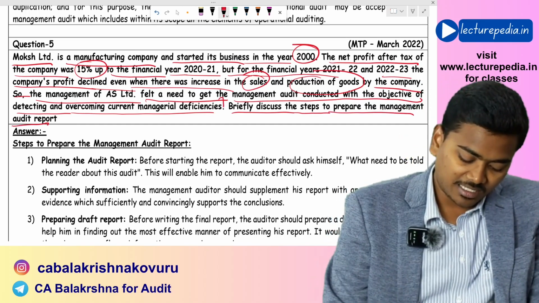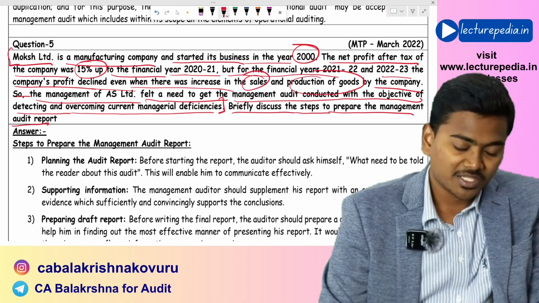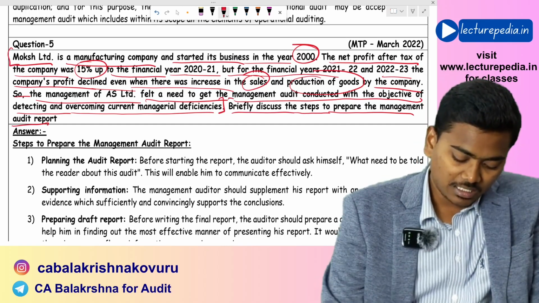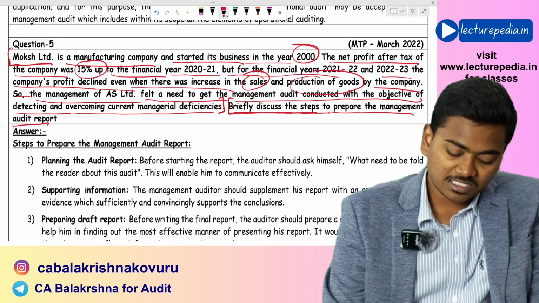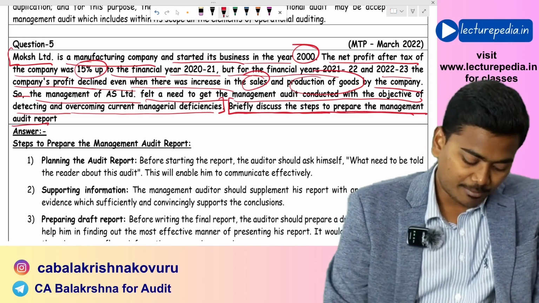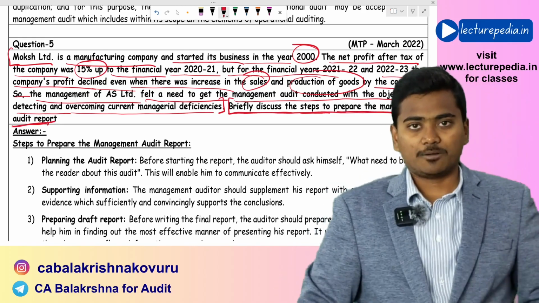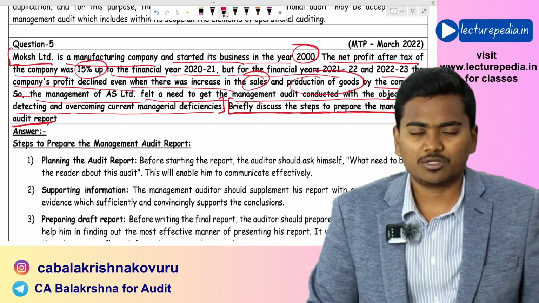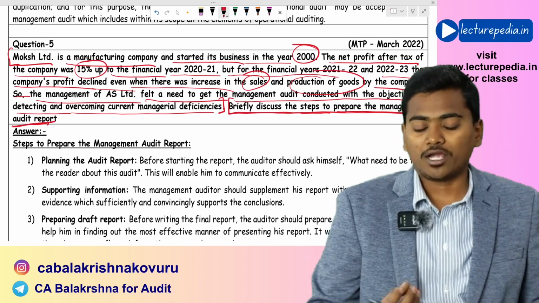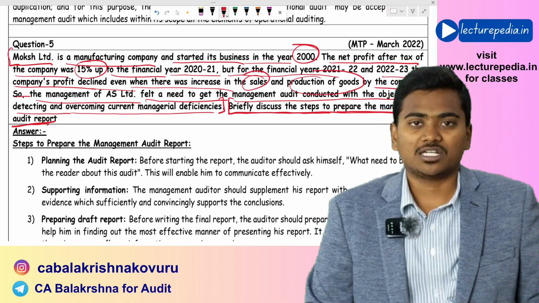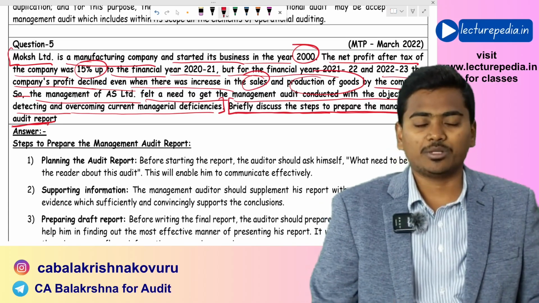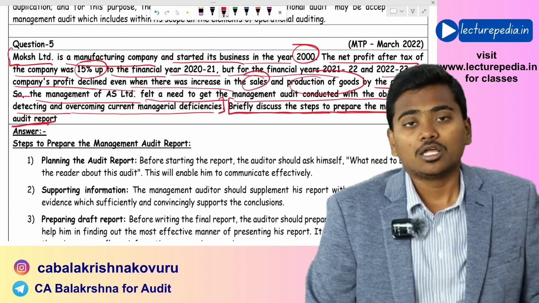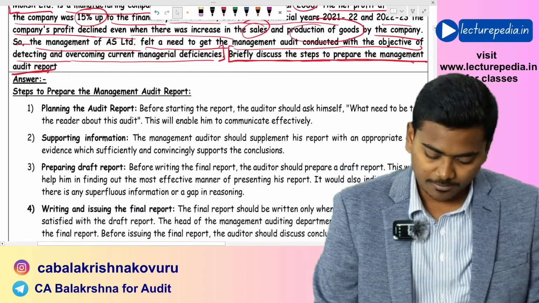See, this entire question is irrelevant. You just need to focus on this last line. Briefly discuss the steps to prepare the management audit report. In the internal audit chapter, we have seen some of the points with respect to preparation of the internal audit report. Similarly, while preparing the management audit report, what points have to be kept in mind?